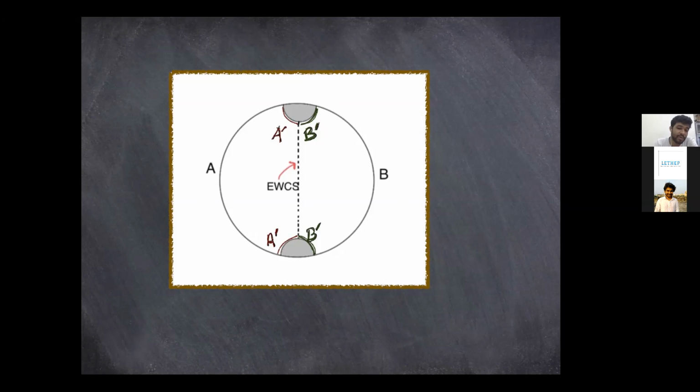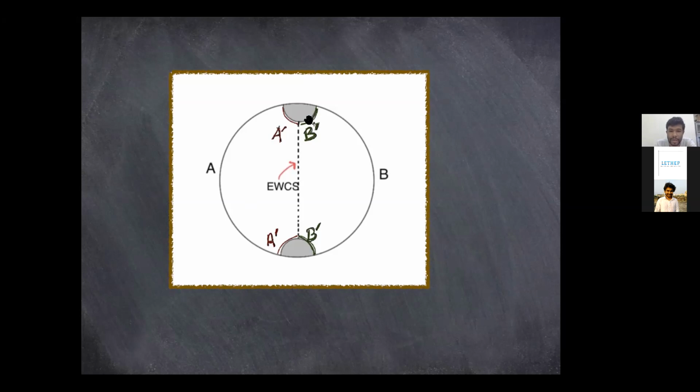So I have only removed these parts. I have not really introduced any identifications or so on. So this is not a multi-boundary or two-boundary BTZ yet. But in this case, the combination of A and B is a mixed state. So the way you compute the holographic dual of entanglement of purification is you consider what's called the entanglement wedge cross section, which is the minimal cross section among all possible choices.